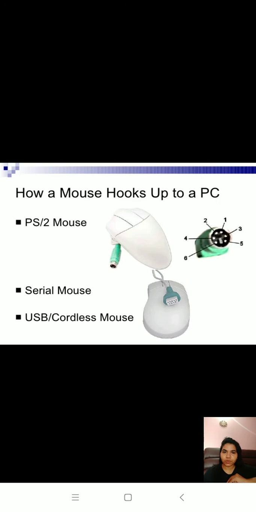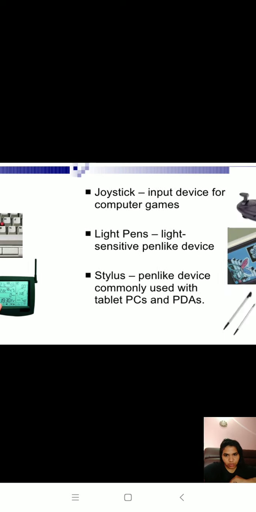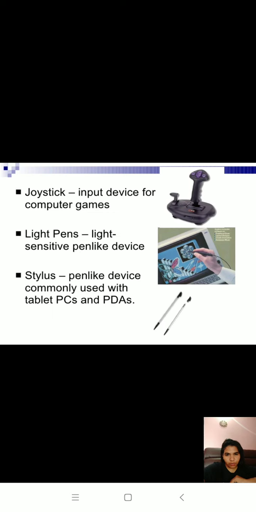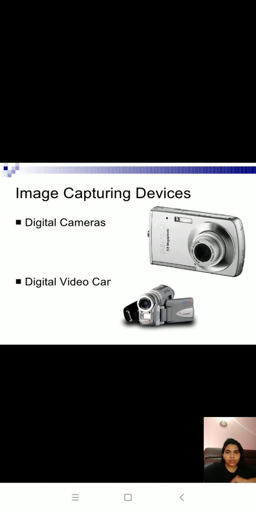A mouse hooks up to a PC by USB. These are some examples of the latest mouse. Other pointing devices are trackball, trackpoint, touchpad, touch screen, and joystick, by which you play video games, an input device for computer games. A light pen is a light-sensitive pen-like device. A stylus is a pen-like device commonly used with tablet PCs and PDAs. Scanning devices are optical scanners, card readers, barcode readers, and character and mark recognition devices.